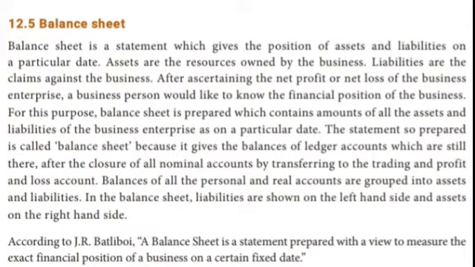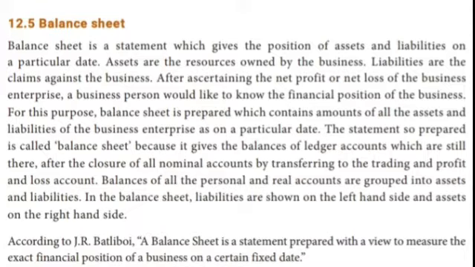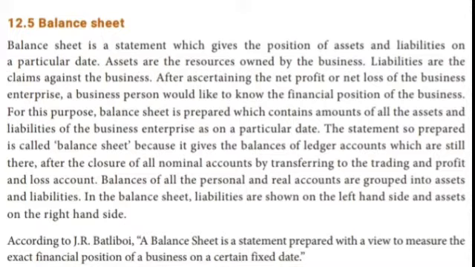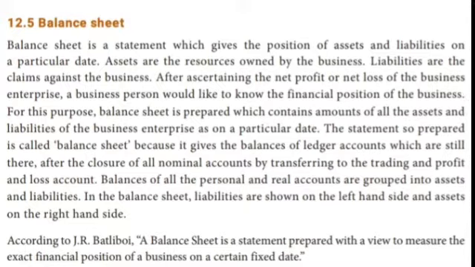Next, it gives the balances of the ledger accounts which are still there after the closure of the nominal accounts by transferring them to the trading and profit and loss account. Already we know this from the previous theory, the nominal accounts are closed according to the nominal rules. Balances of all personal and real accounts are grouped into assets and liabilities. In the balance sheet, liabilities are shown on the left hand side, and the right hand side is assets.